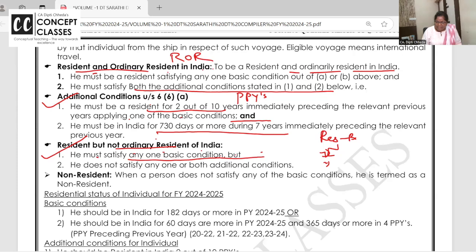When a person does not satisfy any one of the basic conditions, he is termed or deemed as non-resident. Is this clear to all of you?